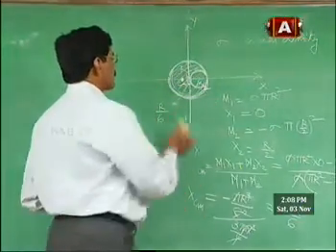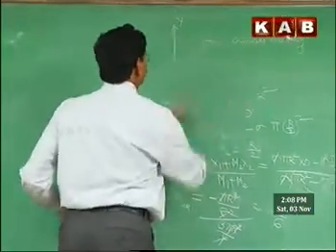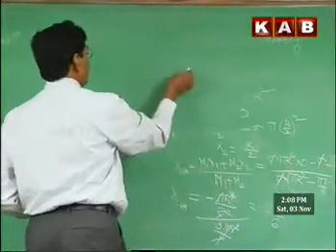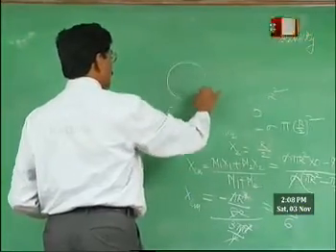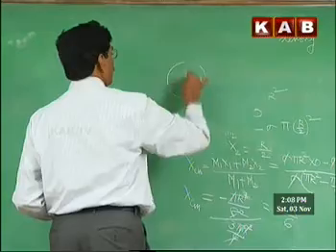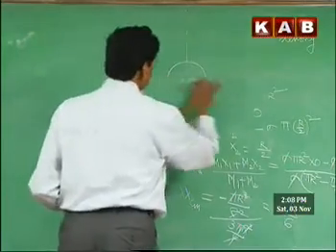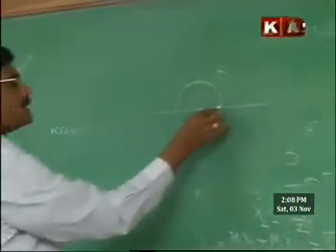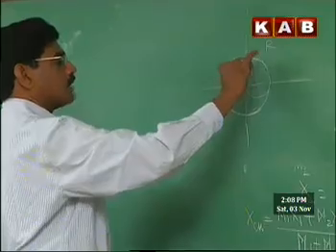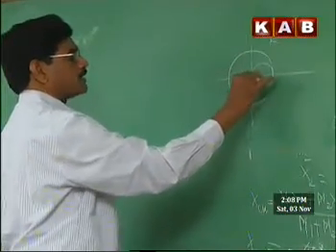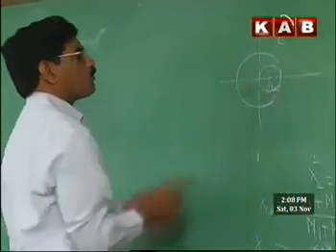here. That is a circular disc, a uniform circular disc of radius r, that has a circular disc of radius r by 2 removed from it.